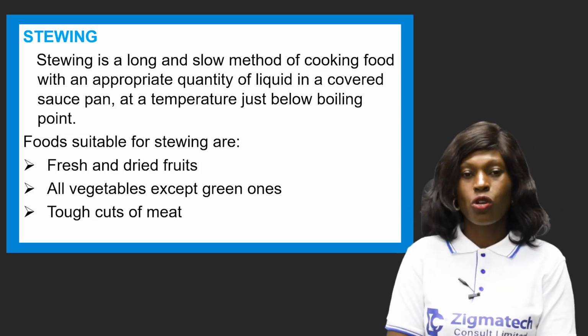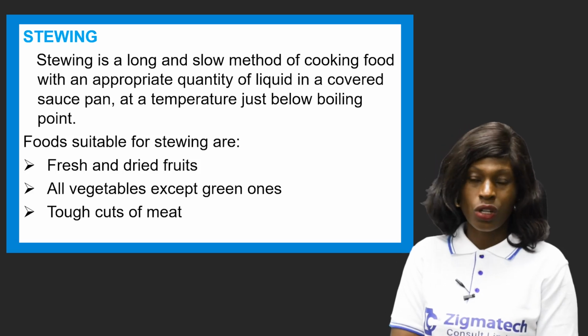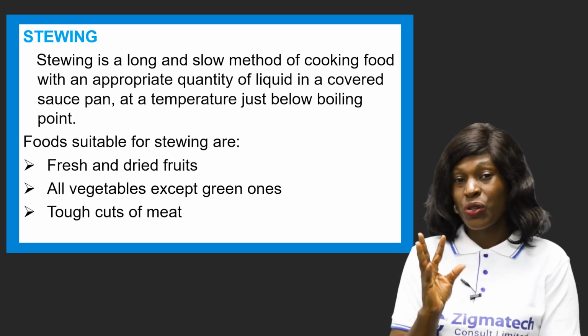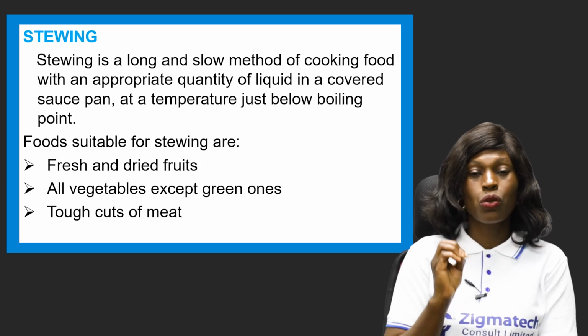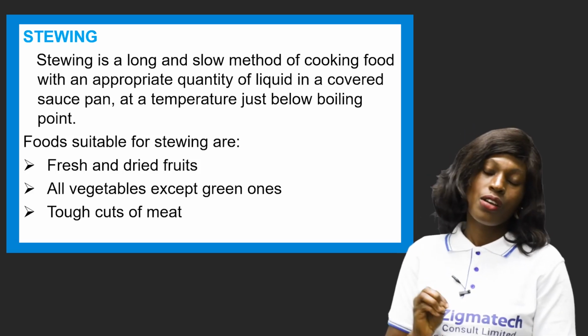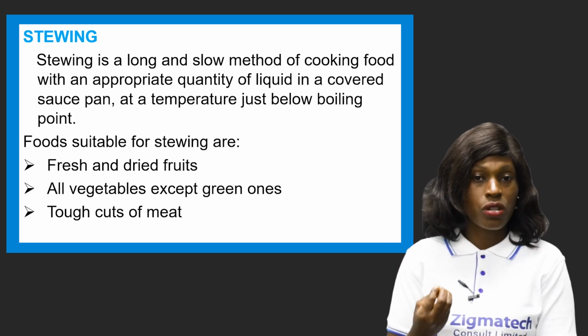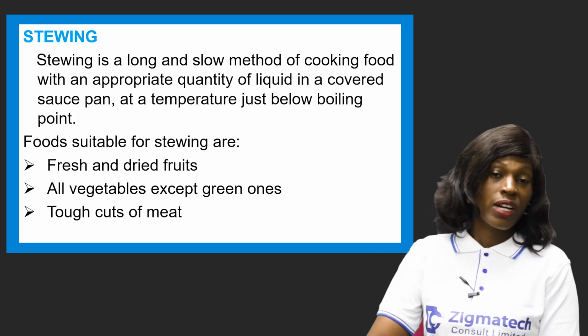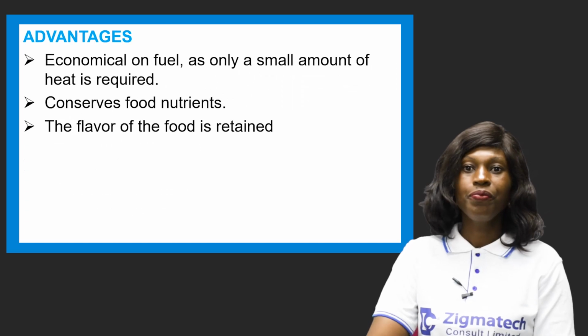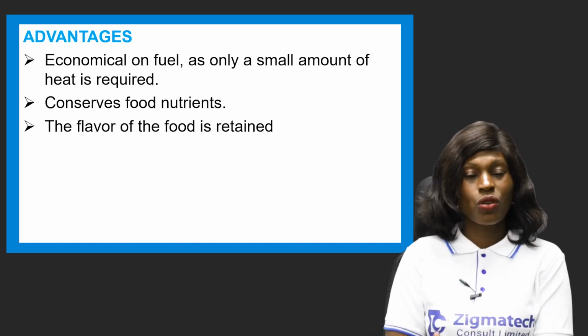The stewing method can be used to cook tough cuts of meat as well, because you're going to be reducing it to below boiling point, so that way it's going to get soft and be ready for you to eat. Now, what are the advantages of the stewing method?